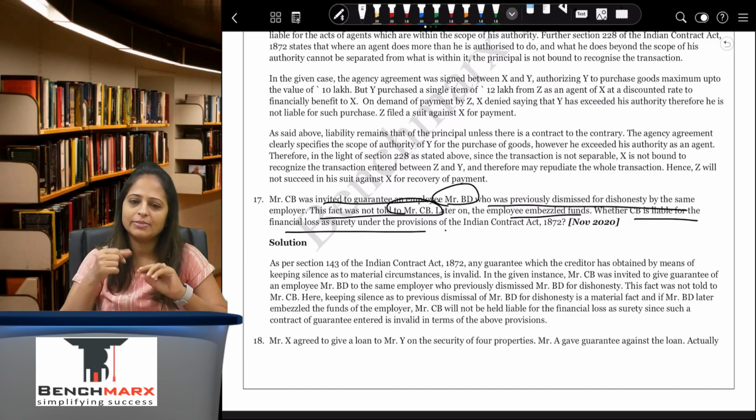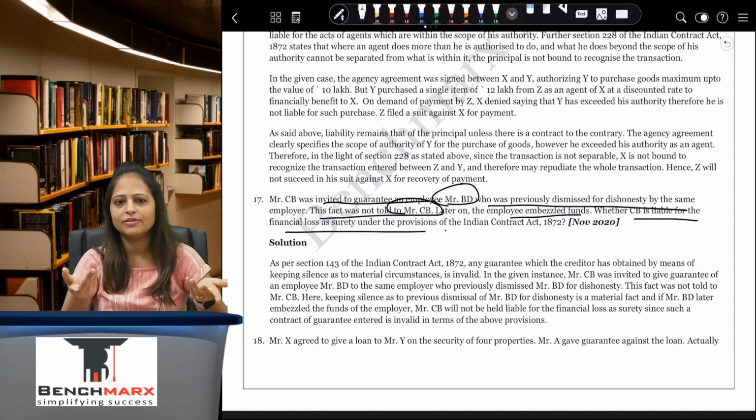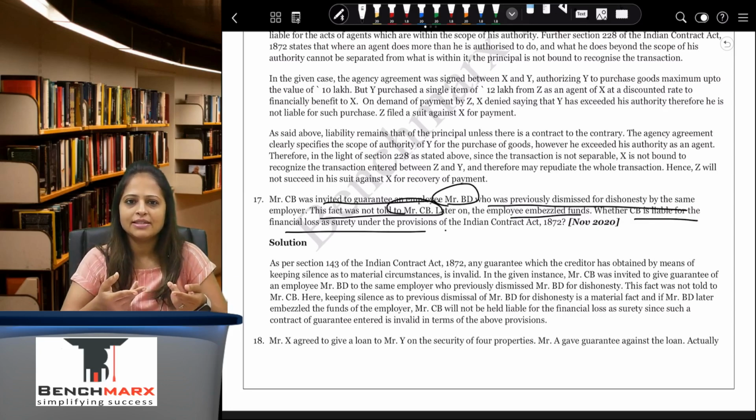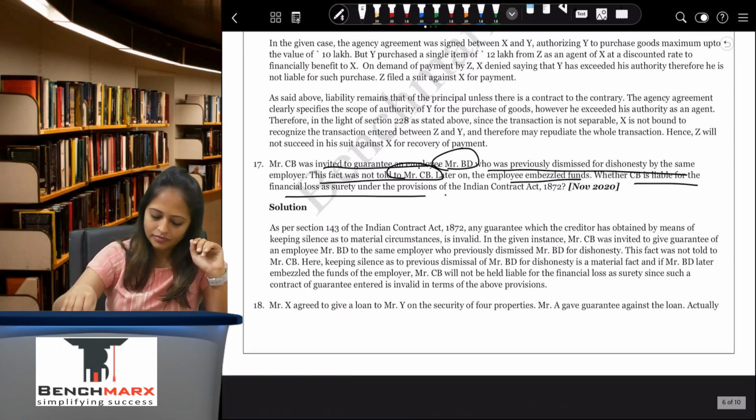Misrepresentation and concealment. There has been concealment of the fact that this employee was already stealing something earlier also. The surety was not aware. Had you been aware, would you give the guarantee? You would not give the guarantee. So because there has been concealment of fact, the surety is discharged from his liability.